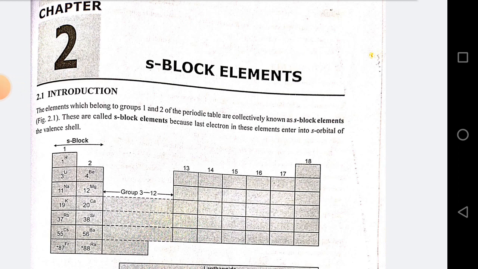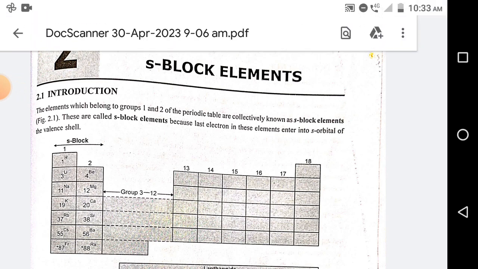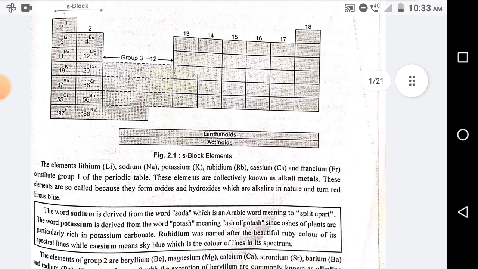Today I am going to make an audio recording for visually impaired students of inorganic chemistry. My chapter name is S block elements. Introduction. The elements which belong to group 1 and 2 of the periodic table are collectively known as S block elements. These are called S block elements because the last electron in these elements enters into the S orbital of the valence shell.